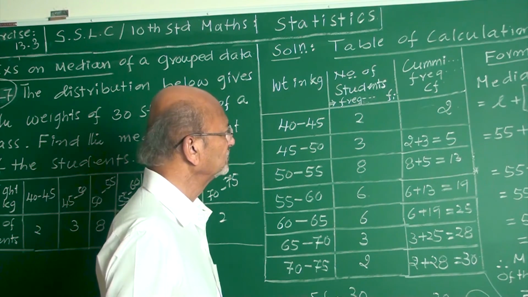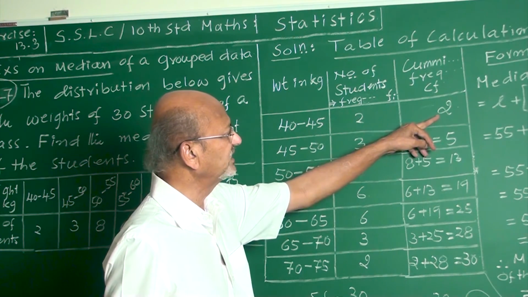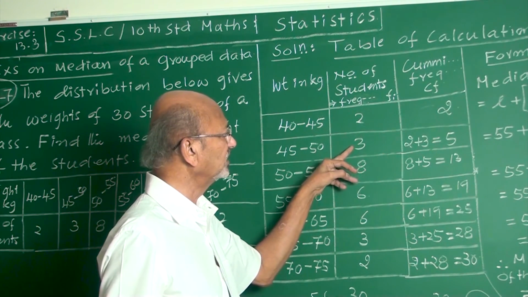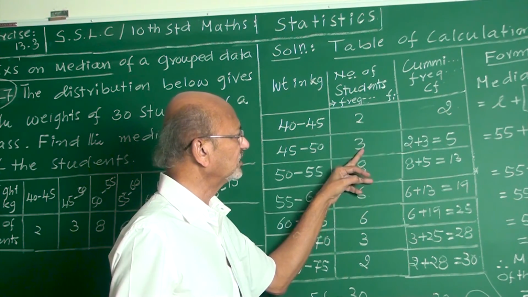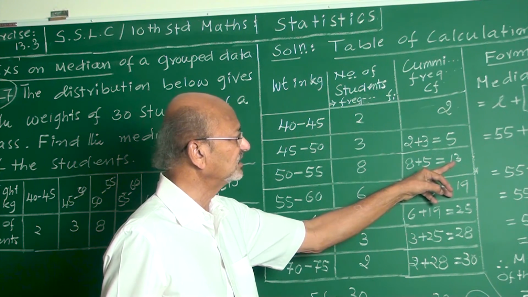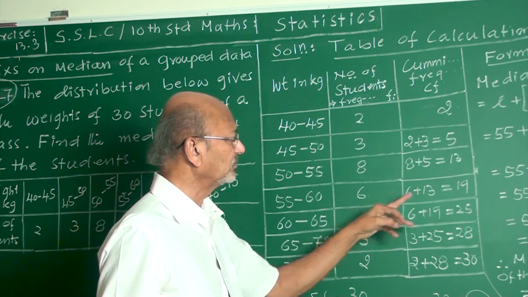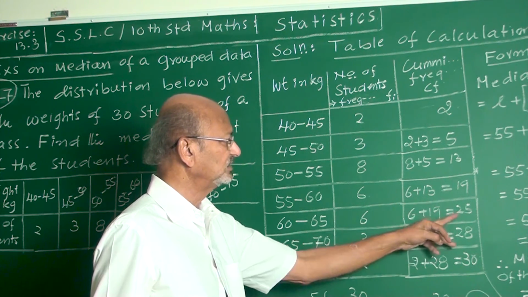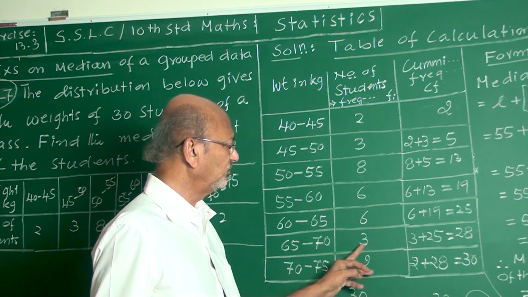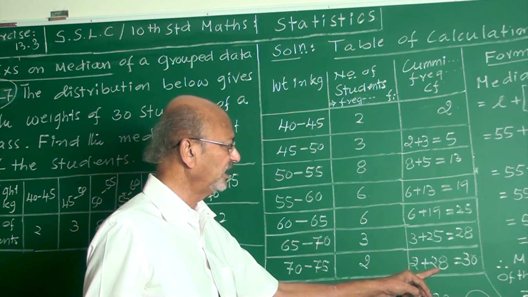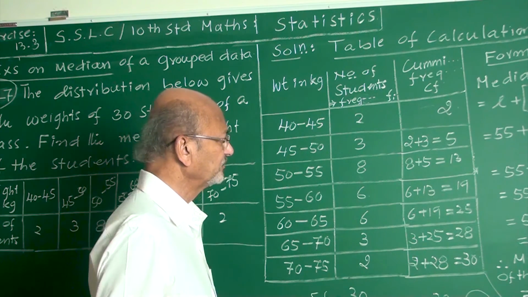What you have to do, my friends? This first number you have to write as it is. To write the next number, add this 2 to 3. It becomes 5. Add 5 to this 8. It becomes 13. Add 13 to this number. It becomes 19. Add 19 to this 6. 25. Add 25 to this number 3. 28. Add 28 to this number, which is 30.